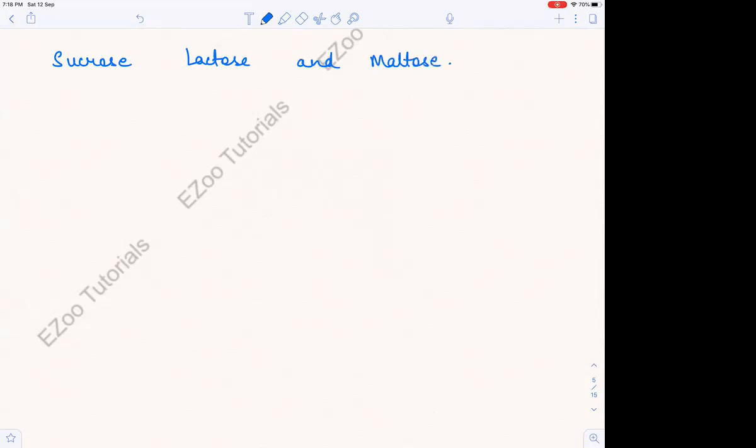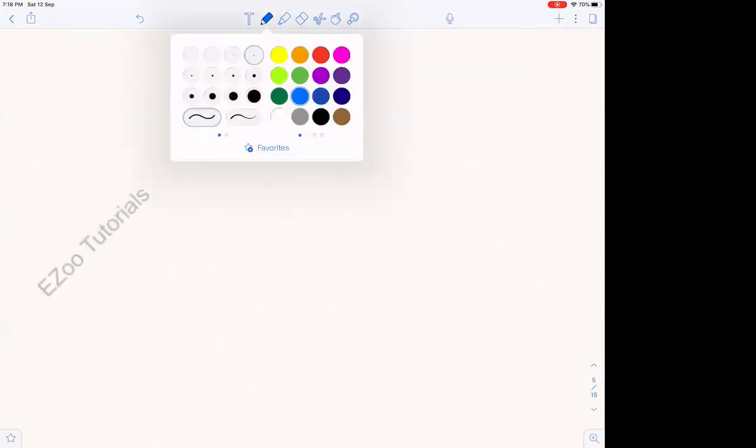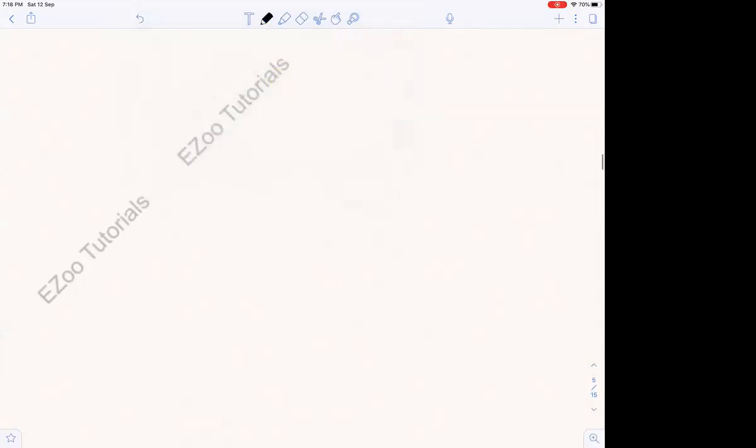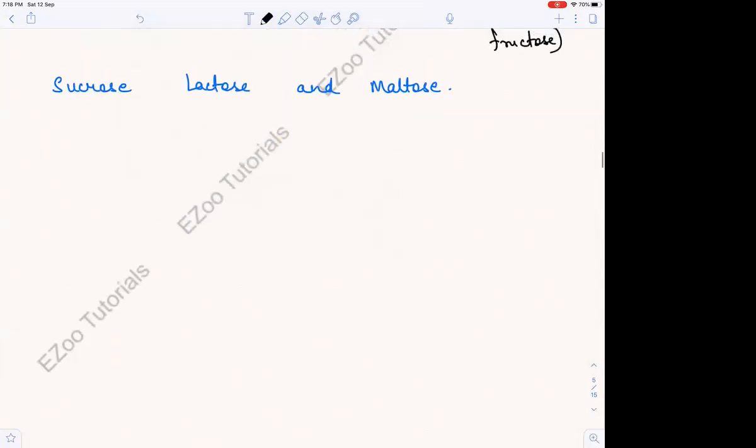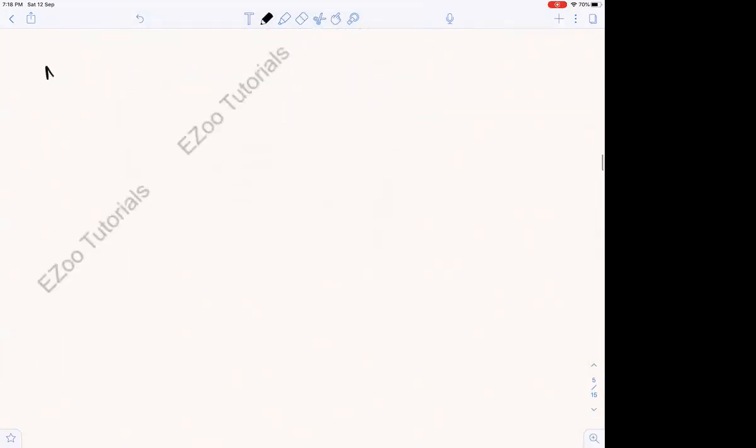Okay, so let us first discuss maltose. Let's go in reverse. It is not necessary that because sucrose is written first we study sucrose first; we will study maltose first. Maltose is what? It is 2 glucose molecules. Now we will see how maltose is formed.